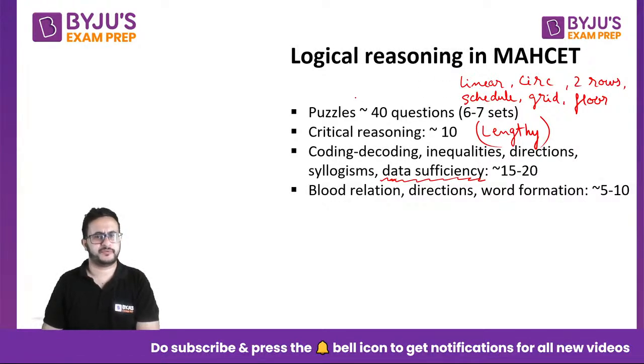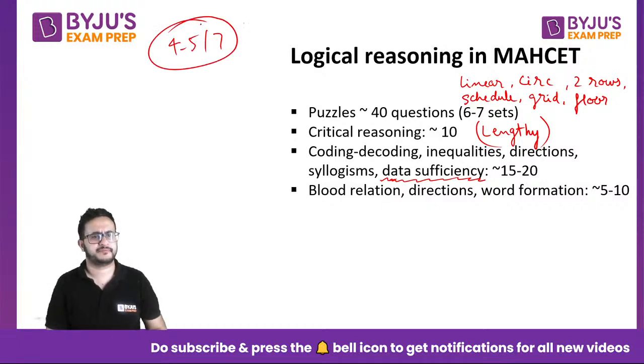But puzzles you cannot avoid, right? Let us say there are seven sets, so try to do 4 to 5 sets out of 7 in the paper, because you are going to get the bulk of your score from this section. It depends on your expertise. You should be frank like this: in this topic I do not have expertise, so I am out of this. Whichever topic you find good, do those in the examination or else avoid. But these are avoidable.